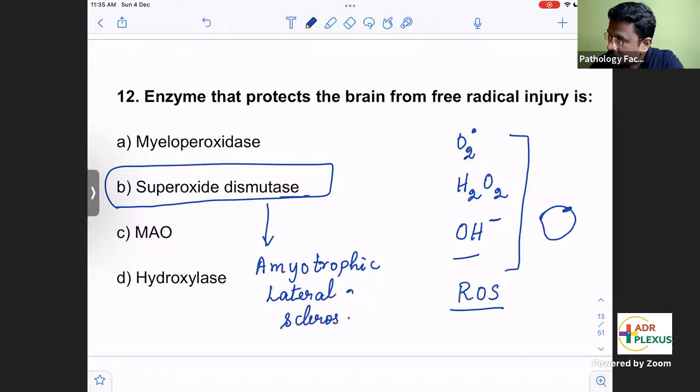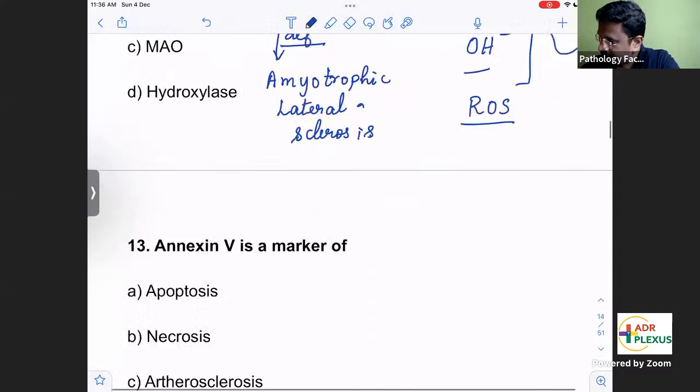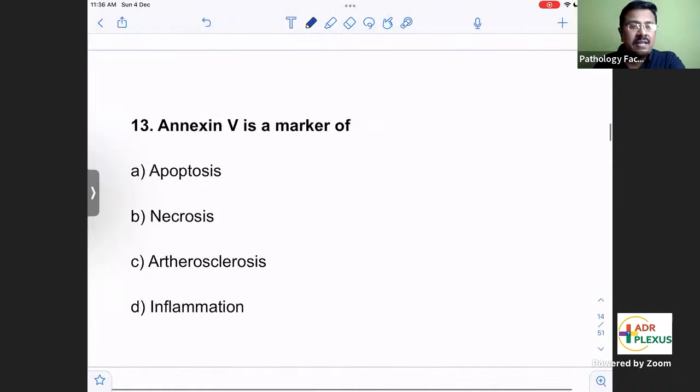Superoxide dismutase protects the brain from free radical mediated injury, but when it is deficient, it can lead to amyotrophic lateral sclerosis. Important question.